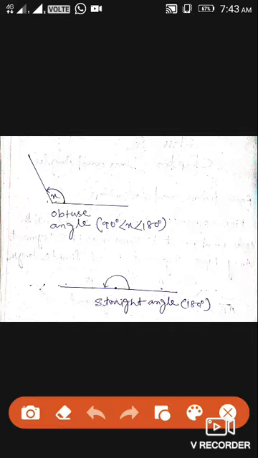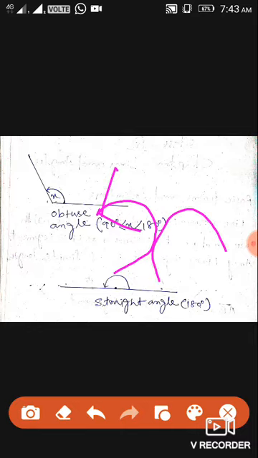Next, according to the measure, some more types of angles are there, and before going to this topic, we should know that the direction of an angle, if you can see the direction in this way, means anti-clockwise, then the direction of the angle is considered as the positive angle, and if it is taken in this way, means in the clockwise, it will be considered as the negative angle. So here, first of all, we should go through the positive angle part.